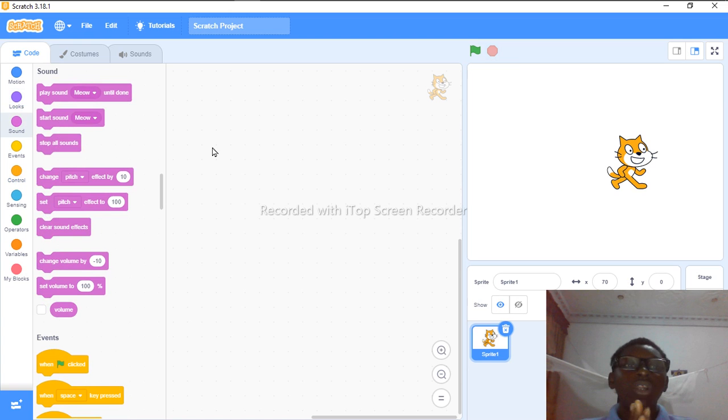Sounds is after Looks. Sounds is what sound you'll be hearing, as I said earlier. For example, if you say play sound meow until done, can you hear that? It's what you're hearing. Start sound meow. Can you see that? Can you see the sound?